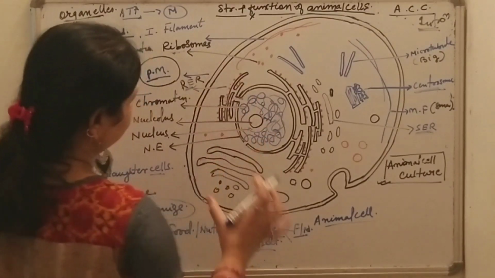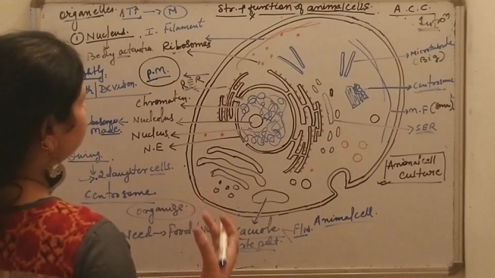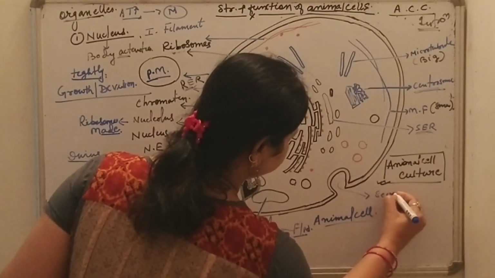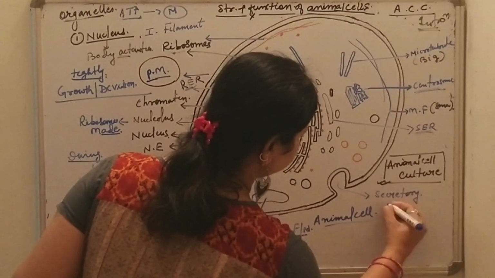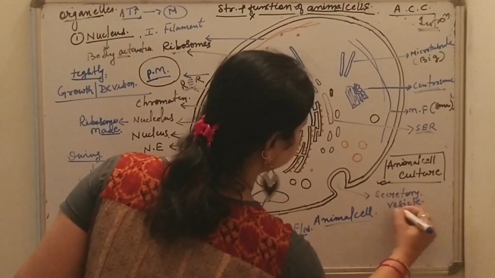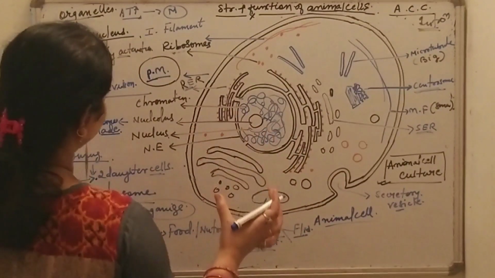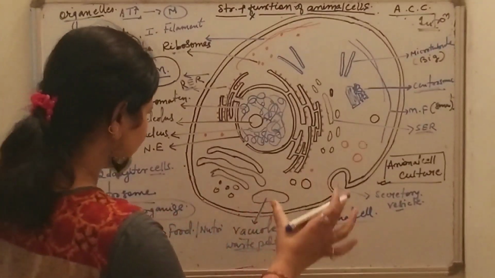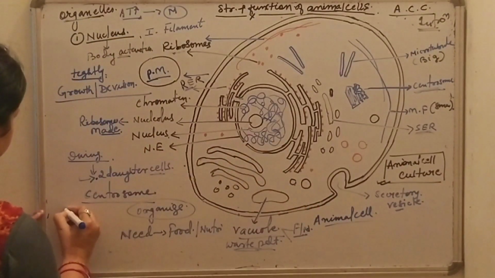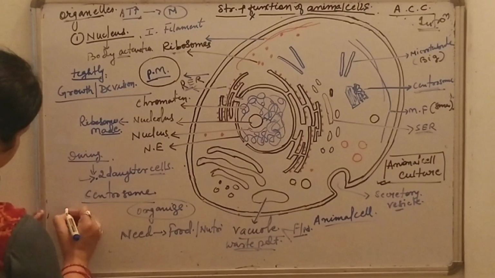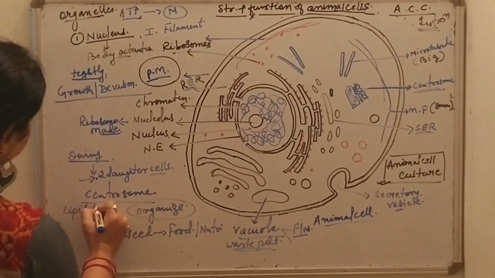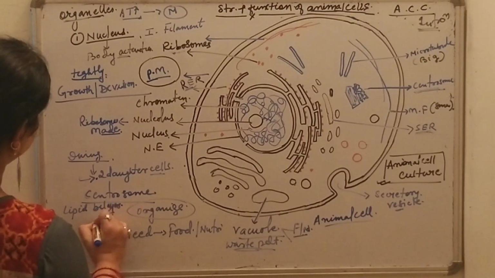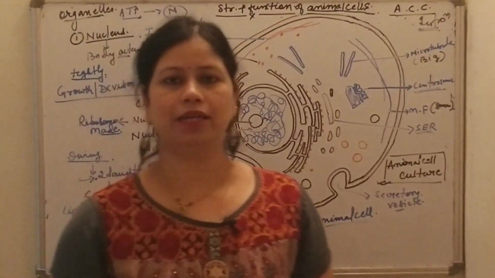Okay, now I will tell you about vesicles, the different types of vesicles. For example, this is the secretory vesicle. So what are vesicles? Vesicles are small spheres of lipid bilayer, which are mainly used for transportation.